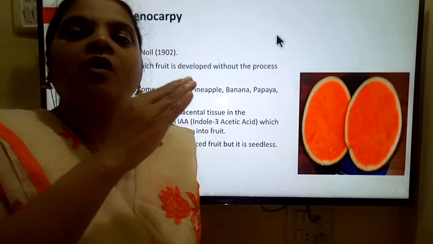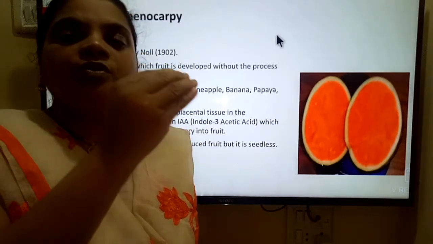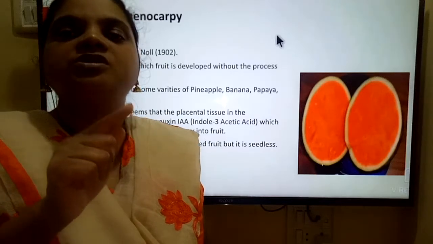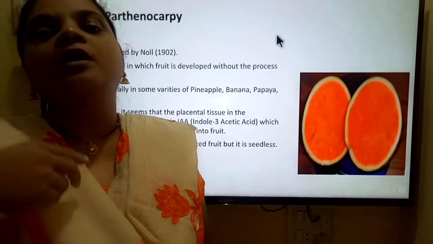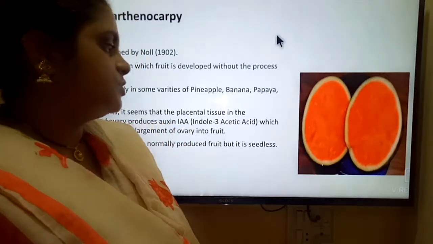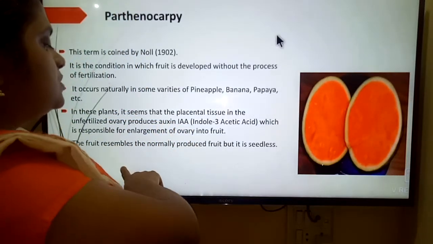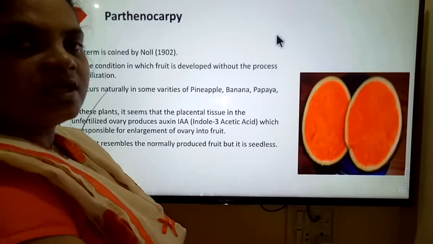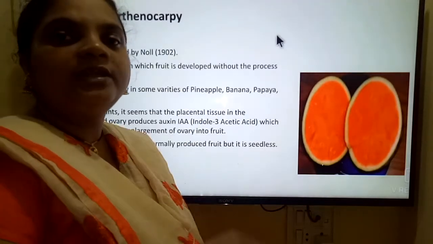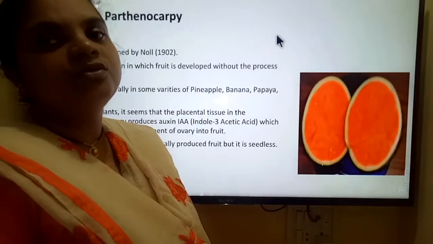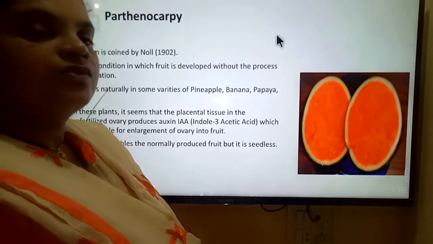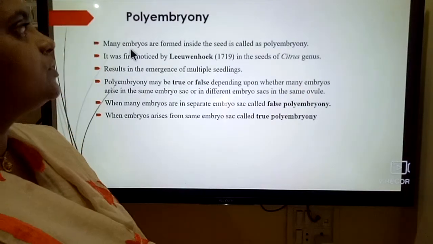How is it so? Auxin. This auxin is produced by the placental tissue. The placental tissue produces the auxin, and that auxin transforms the ovary into the fruit. So this is what we observe, and it results in the seedless fruit. Because here fertilization does not occur, the ovary directly converts into the fruit, so that's why it forms a seedless fruit. Now there is the next one, polyembryony.